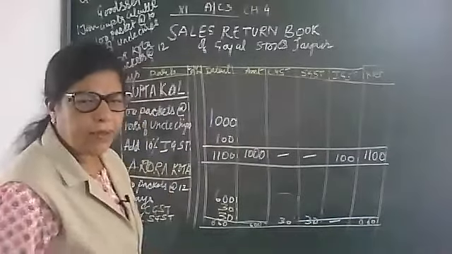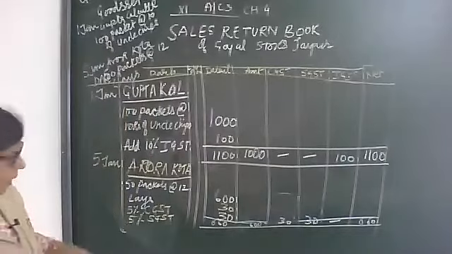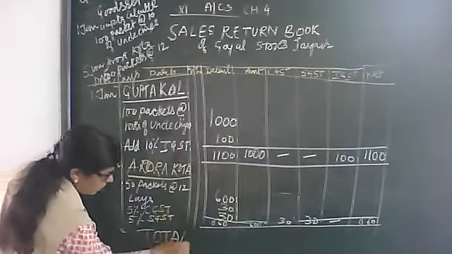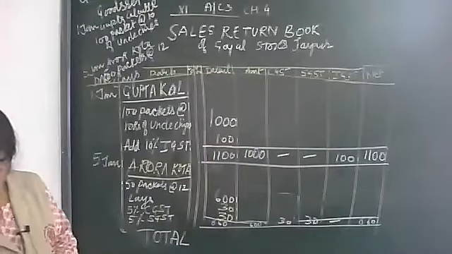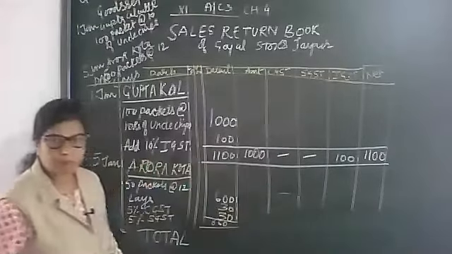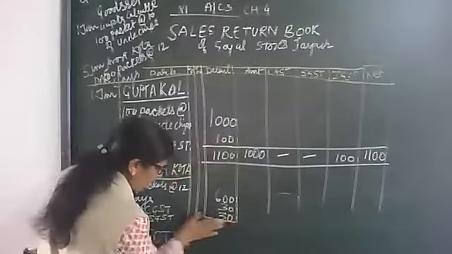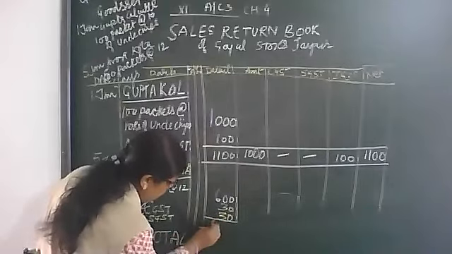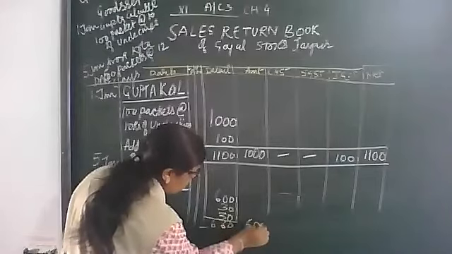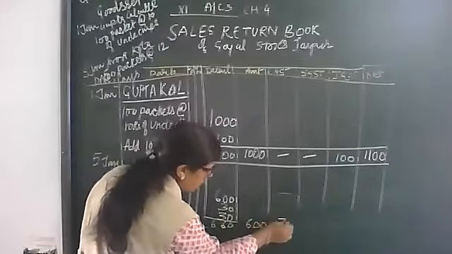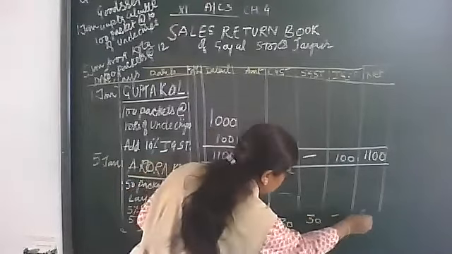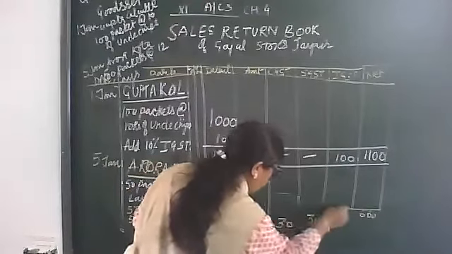At the end, we will make the grand total this way. Okay, I will do it again. Wait. This is 660, this is 600, this is 30, this is 30, this is again 660.